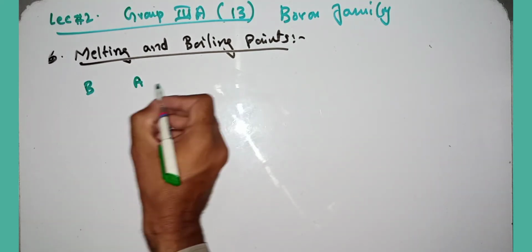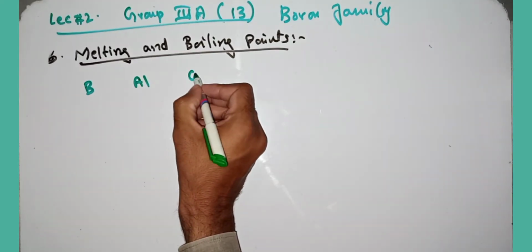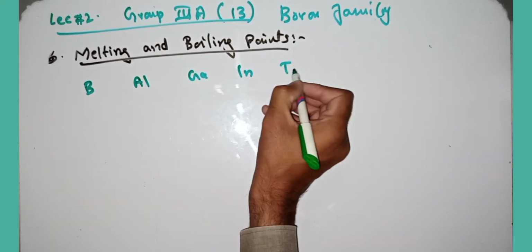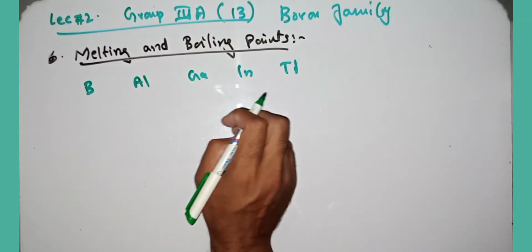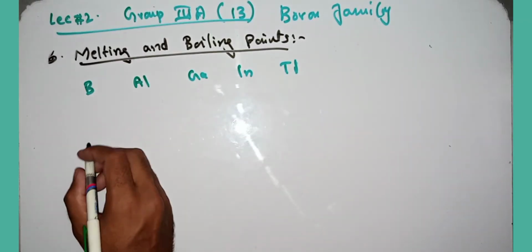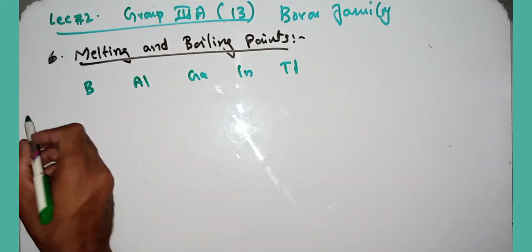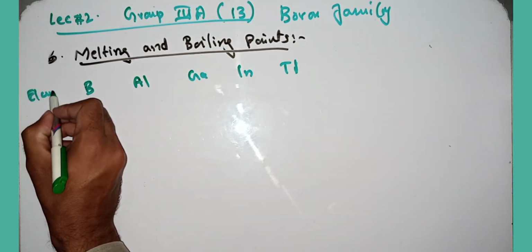The elements are boron, aluminium, gallium, indium, and thallium. That is Tl, not Ti, sorry for that.